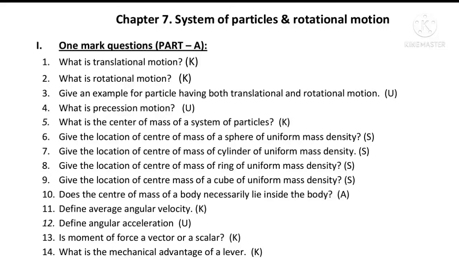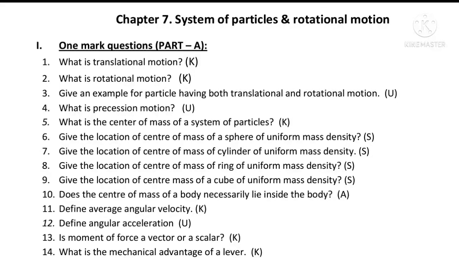Center of mass. What is the center of mass of a system of particles? The center of mass of a system or a body is a point where the whole mass of the system is supposed to be concentrated. Sixth question: give the location of the center of mass of a sphere of uniform mass density. Answer: at the center of the sphere.